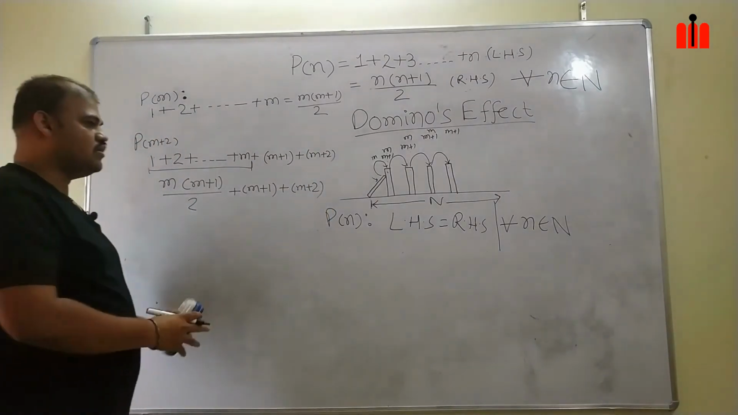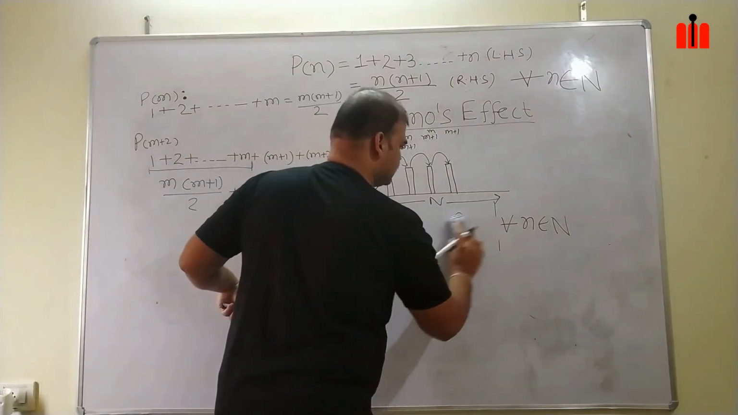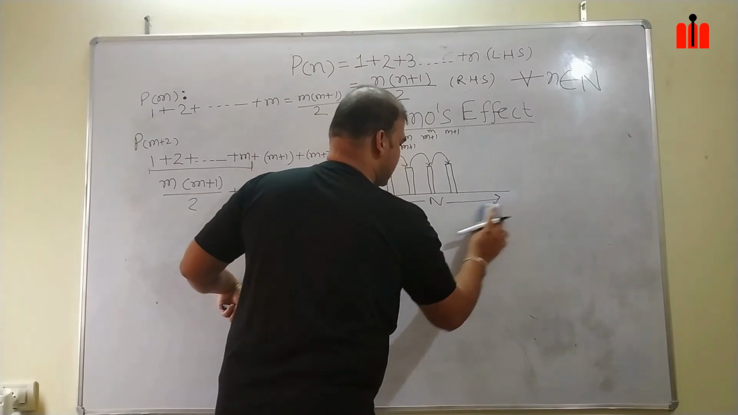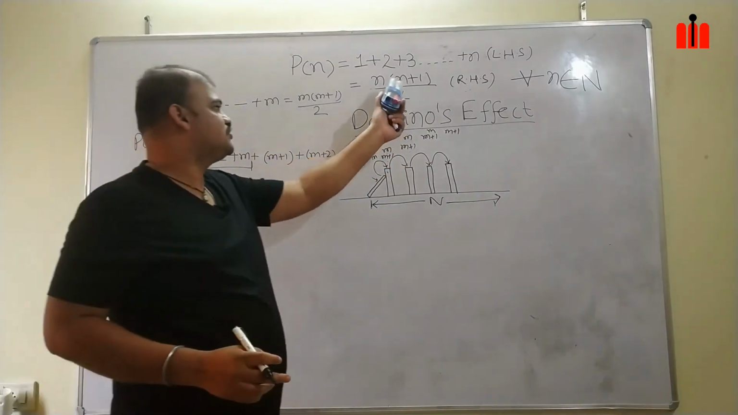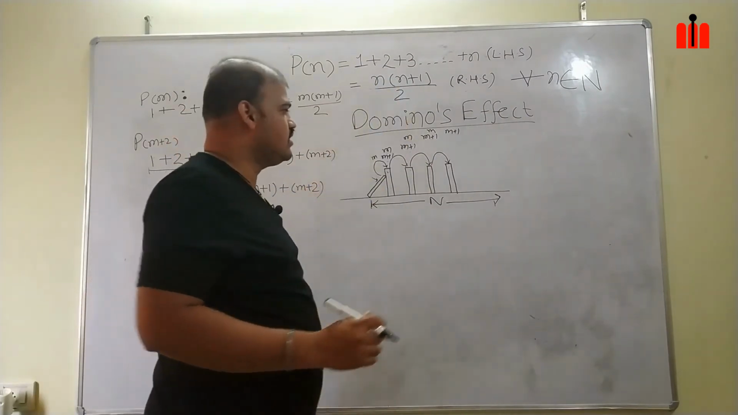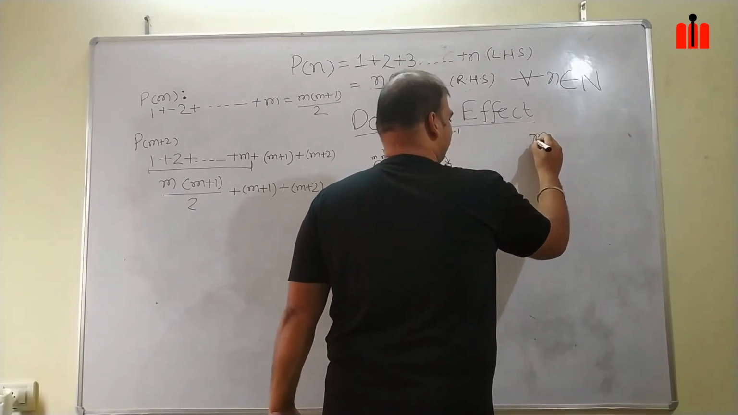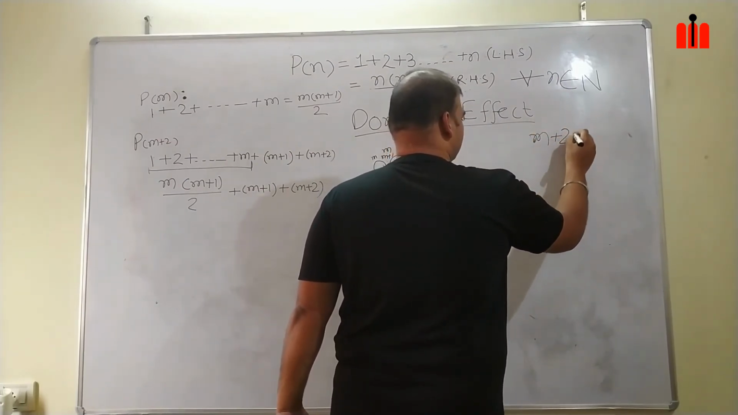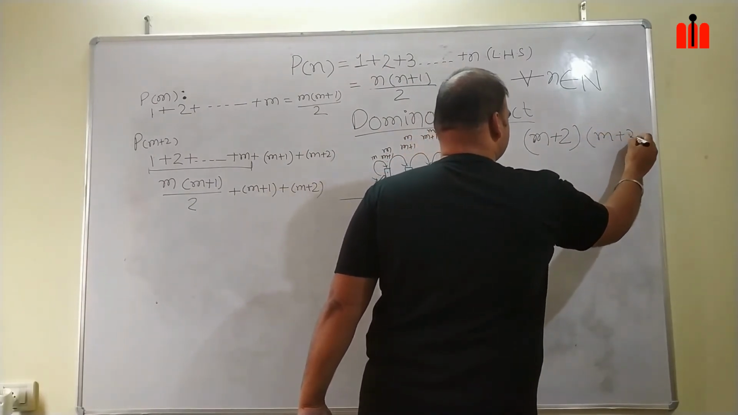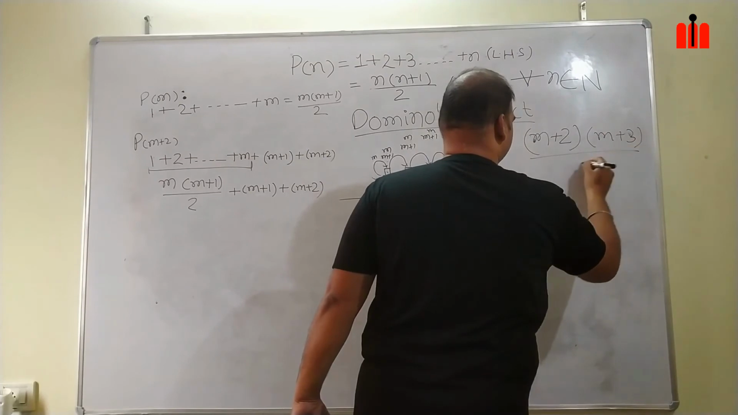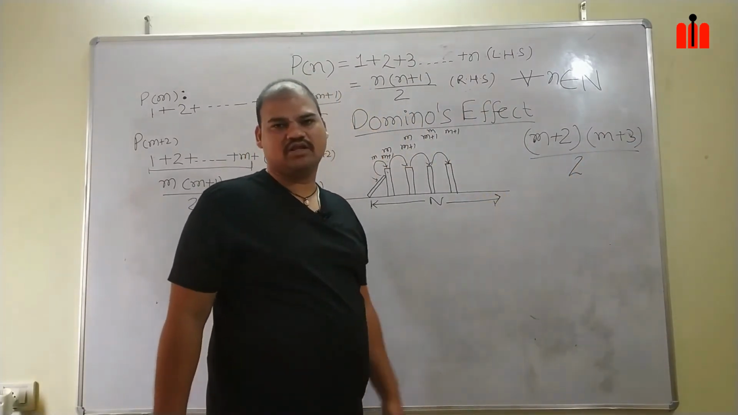Okay. Now, before going to the further step, what do we have to do? We have to look at how my RHS will look. By taking P of m plus 2, so substitute m plus 2 in place of n, then we will get how my RHS will look. In place of n, if you put m plus 2, your RHS will look like (m+2)(m+3)/2. Okay, this is how my RHS will look.